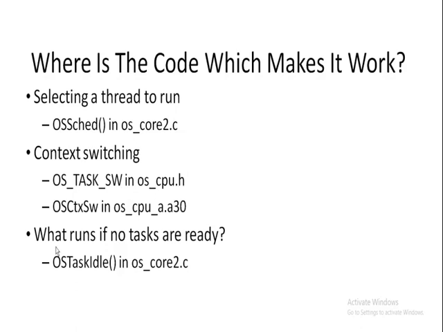For the context switch itself we use the function OS ctx SW, which is in OS underscore CPU underscore a.a30. And the idle task function is OS task idle function, which is in OS underscore core2.c.